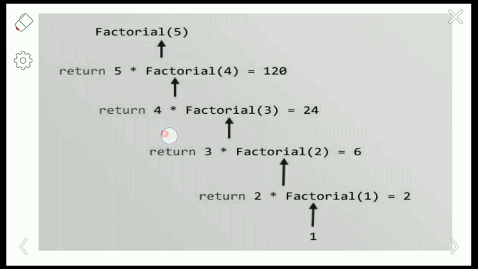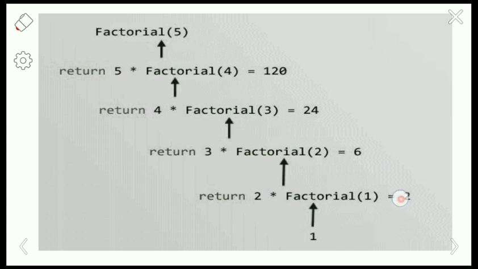Now 4 into factorial of n minus 1, that is 4 minus 1 is 3. Again this function will call itself. Now 3 into factorial of n minus 1, 3 minus 1 is 2. Again this will call itself. So factorial of 2 is 2 into factorial of 2 minus 1, right? So 2 into factorial of 1, which is 1.